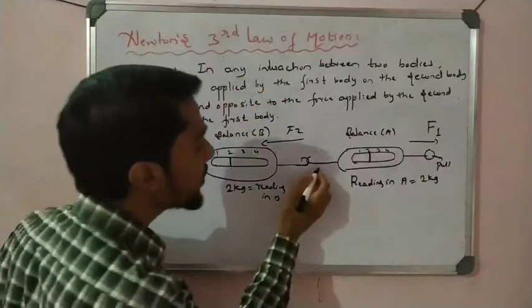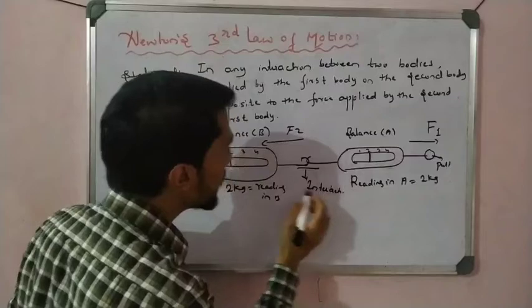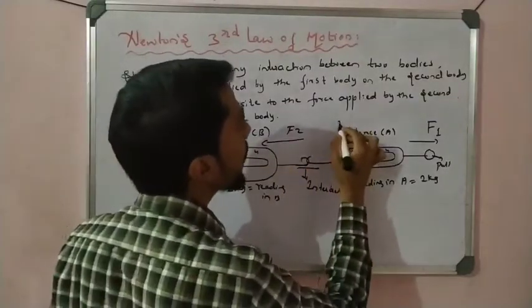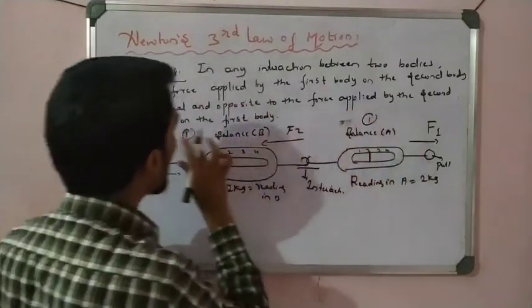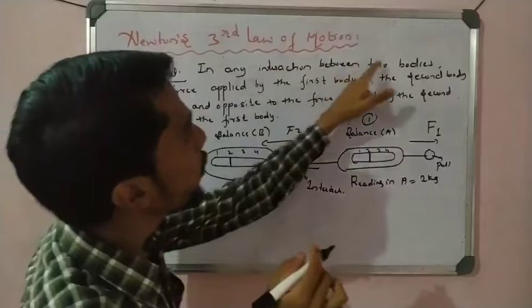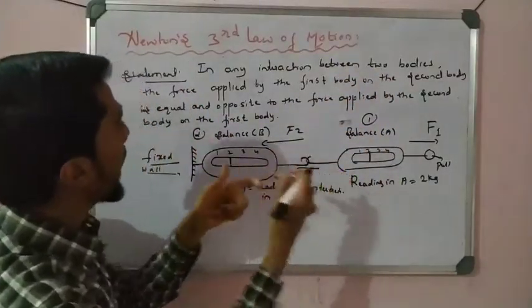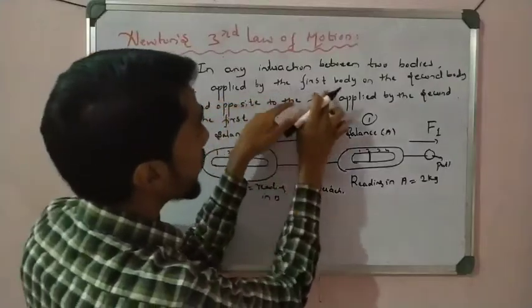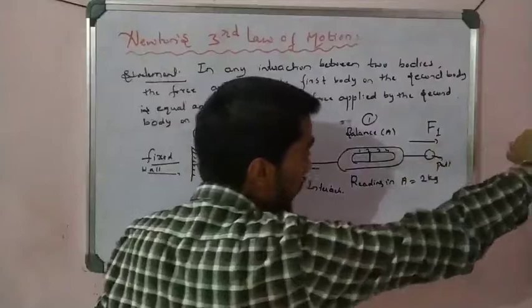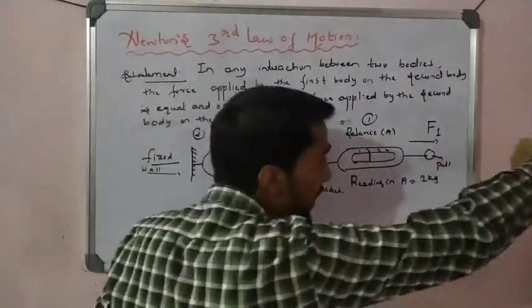Any interaction, so interaction is there. This is body 1 and this is body 2. For example, A is body 1 and B is body 2. So see here, in any interaction between two bodies, they interact with each other, and a force is applied by the first body. I apply this balance A in this direction, which means this interaction applies force on B. It pulls B in this direction.